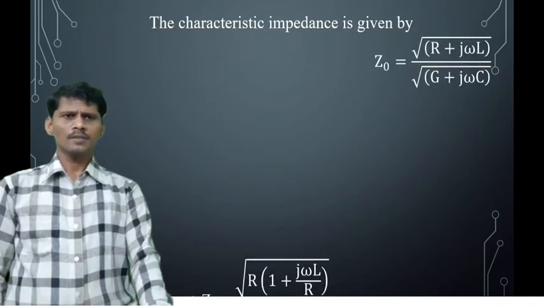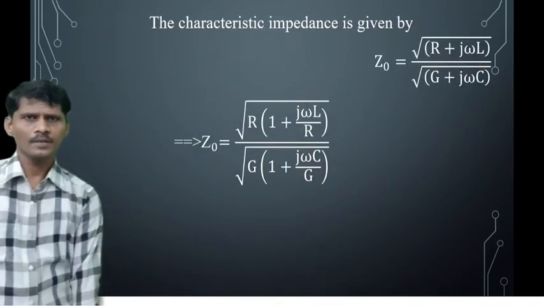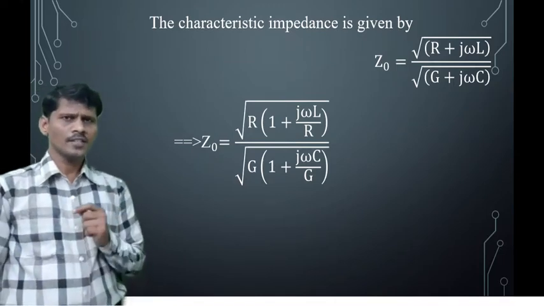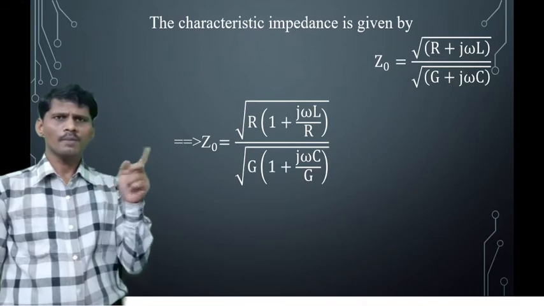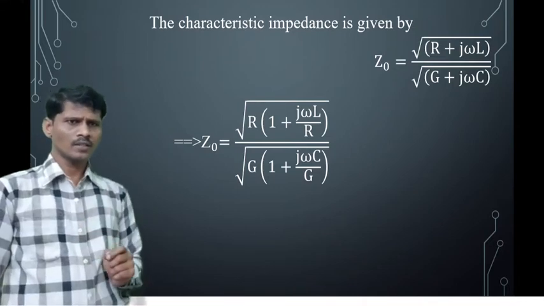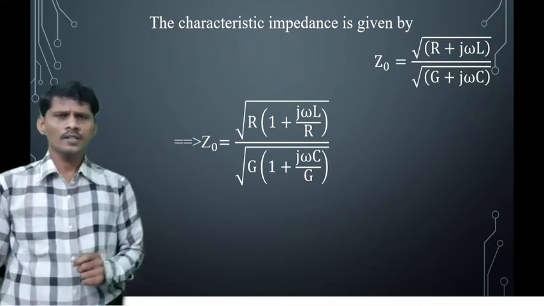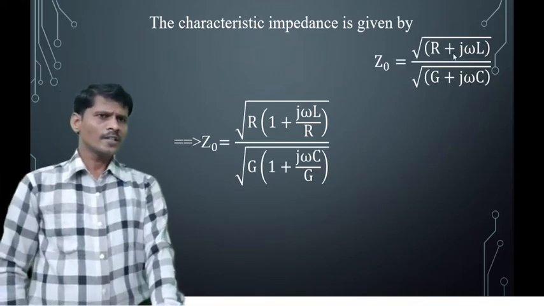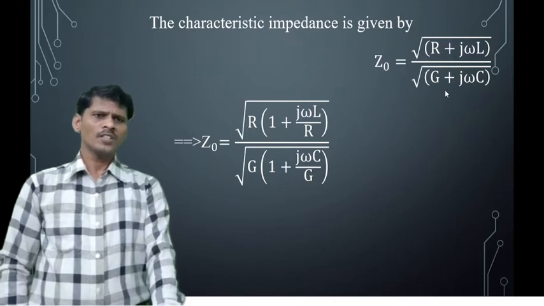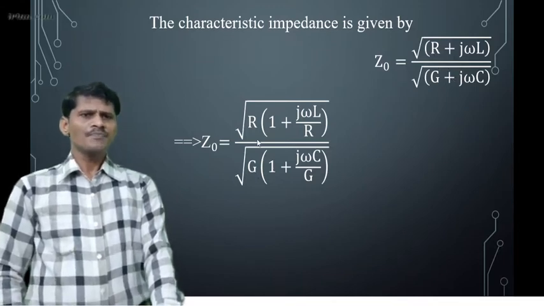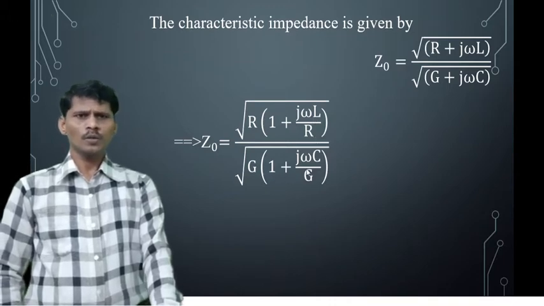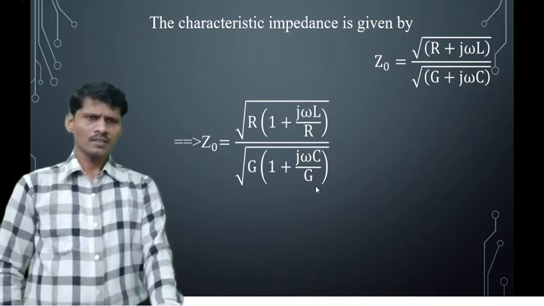Next, derive the characteristic impedance of the distortionless transmission line. We know that the characteristic impedance is defined as Z0 equals square root of (R plus j omega L) by (G plus j omega C). Now here, what is the condition? R by L is equal to G by C. Because of that, in the numerator term take R common and in the denominator term take G common, we get square root of R into (1 plus j omega L by R), by G into (1 plus j omega C by G).